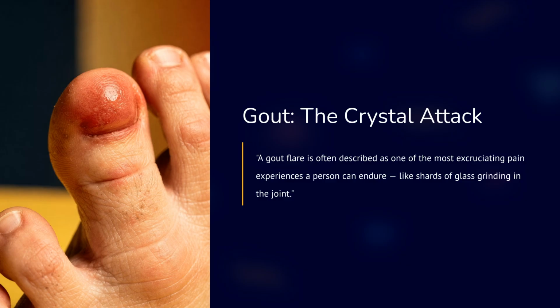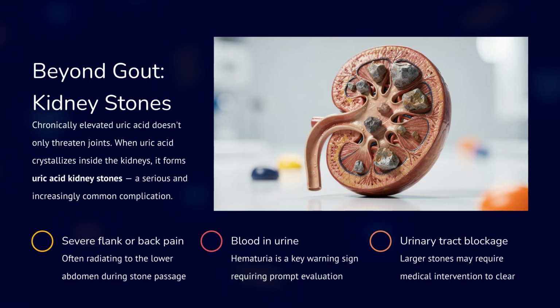A gout flare can be excruciatingly painful. The intense discomfort is often described as feeling like shards of glass grinding in the joint. Beyond gout, chronically elevated uric acid can lead to uric acid kidney stones. These stones form when uric acid crystallizes inside the kidneys. Symptoms include severe flank or back pain, blood in the urine, and potential urinary tract blockage.